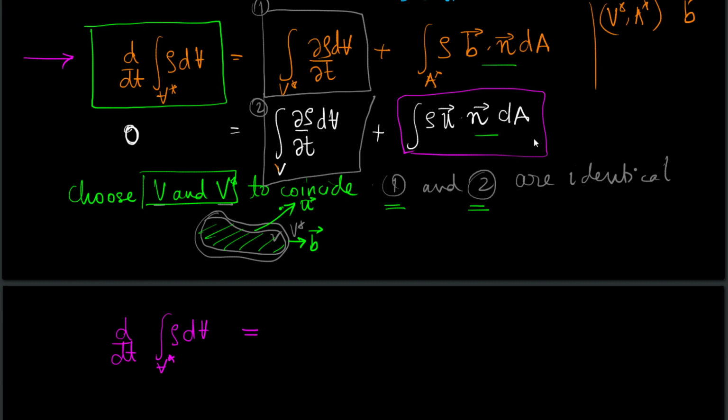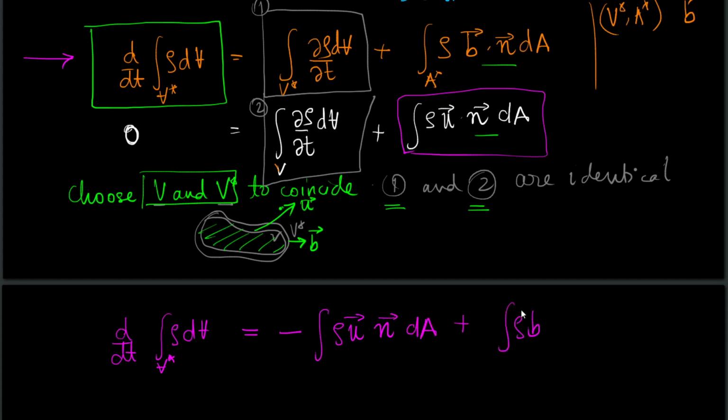So this particular term with a negative sign goes over here: minus integral rho u dot n dA plus integral rho b dot n dA.